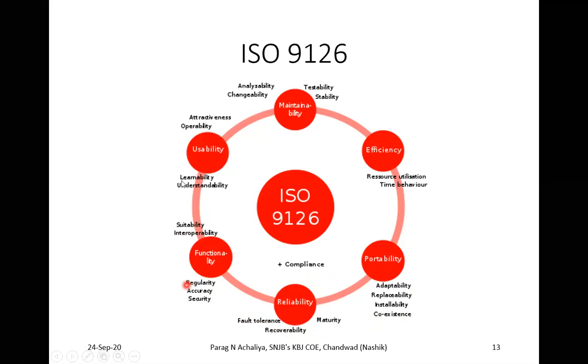Whereas under usability, what will come? Learnability, understandability, attractiveness and operability. So these are your ISO 9126 model, and these are the various parts of this ISO model.